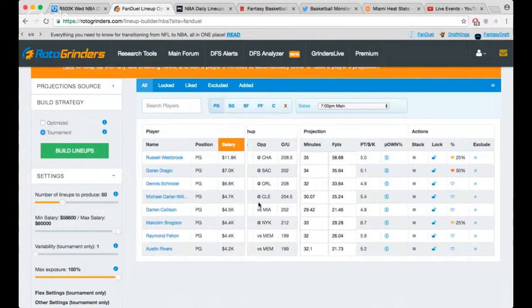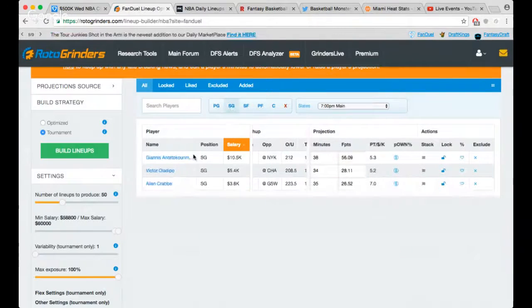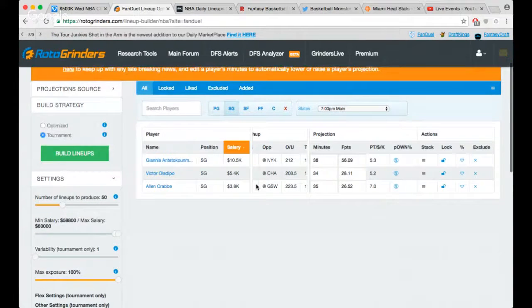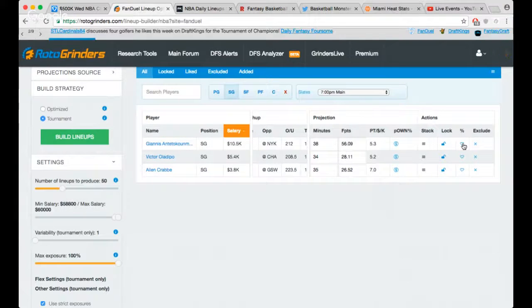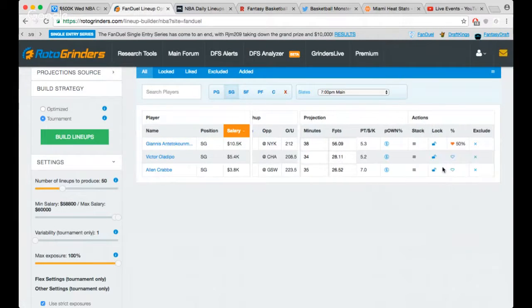And these are actually guys that are in my pool for today, so you guys get a little hint of who I'm liking today anyway. I'm not too high on a lot of the shooting guards. Of course, I'm gonna have Giannis, Oladipo, Crab. Might be able to talk me into Ian Clark, and of course, if some value comes out randomly, I gotta have some exposure there. But for right now, I'm mainly liking these guys. I really don't want to touch anybody besides Antetokounmpo and Oladipo, so we'll just put 50% and 50%. Debo, let's see what that does.